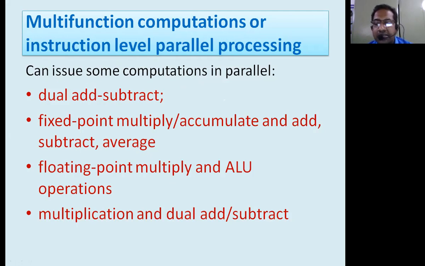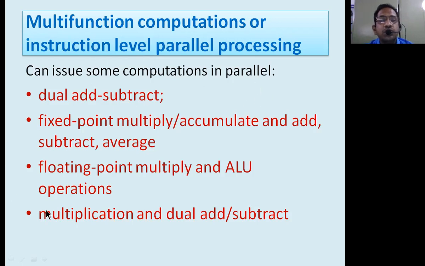In a digital communication system or a digital computer system, everything should be understood in terms of the clock cycle. In one clock cycle, how many operations have been done? It depends on that. So therefore, in multifunction computations, more than one job will be performed by a single clock pulse. During a single clock pulse, if more than one task is completed by a processor, then it comes under the multifunction computational processor. So SHARC is nothing but a multifunctional computational processor.